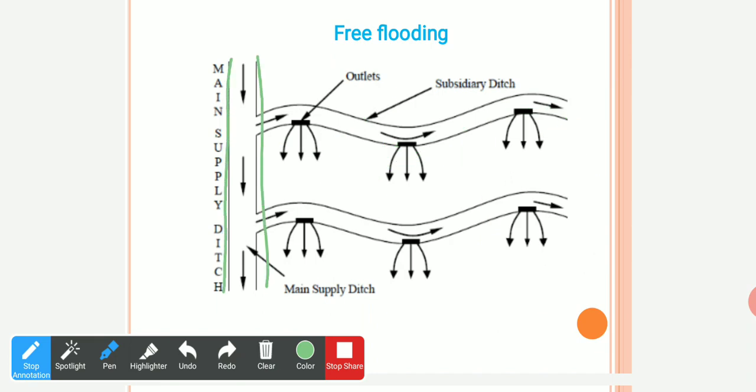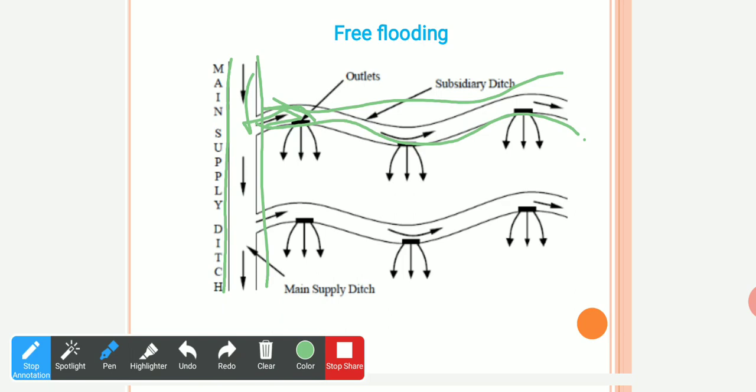In addition to that, we have made strips on the field, through which from the main ditch we supply the water to these sub ditches, or subsidiary ditches. Outlets are provided here, and from these outlets the water is supplied to the plants. So there is the main supply and the sub ditch. This is the pattern of free flooding.